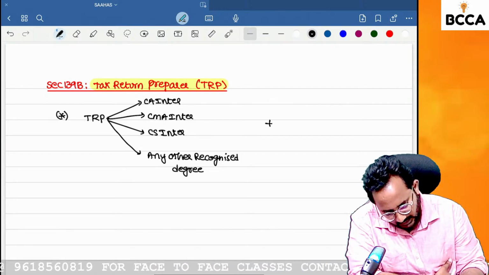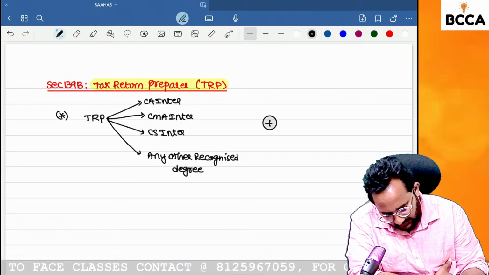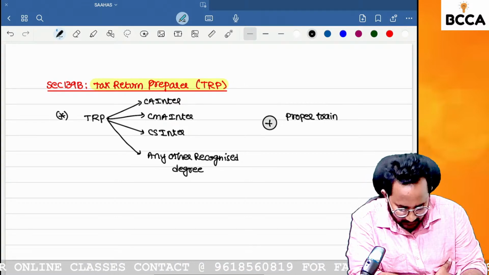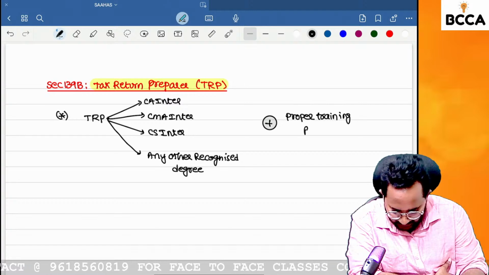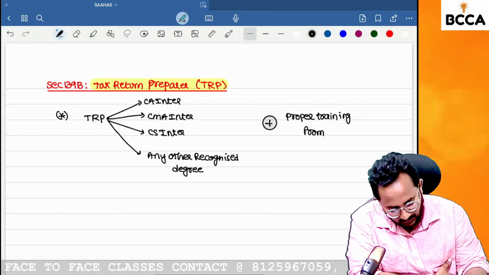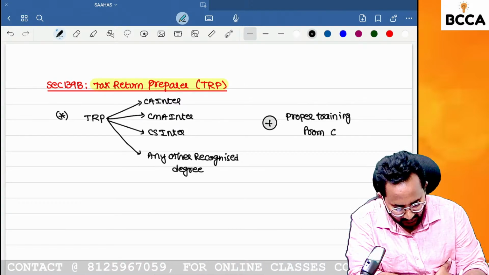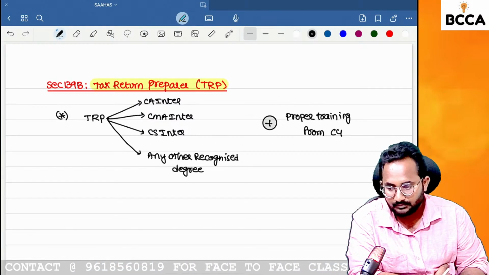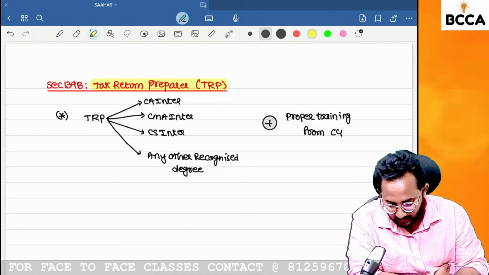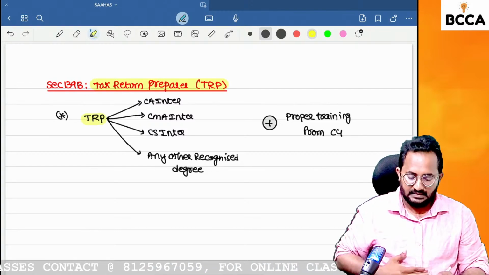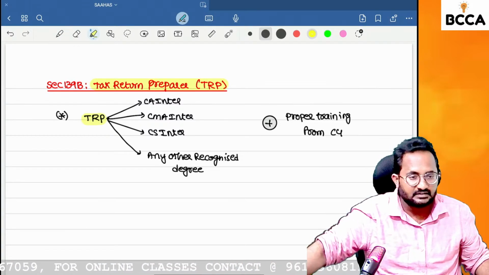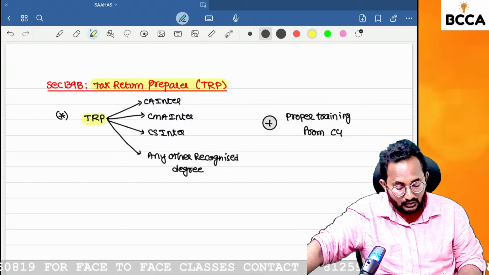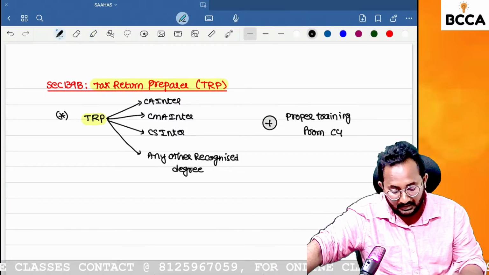Yes, ma. After this qualification, if you get the proper training from the department, that means proper training from the central government, then you can act as a TRP. So after completion of the qualification or after getting any recognized university degree, you have to take the proper training from the central government.